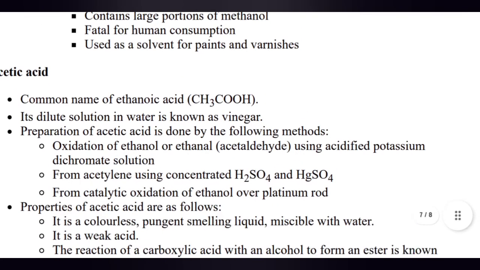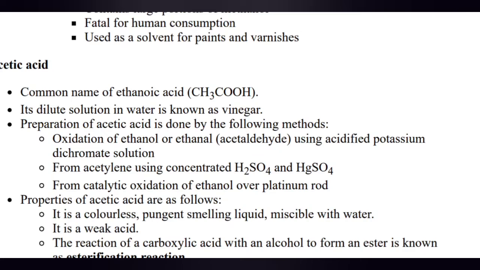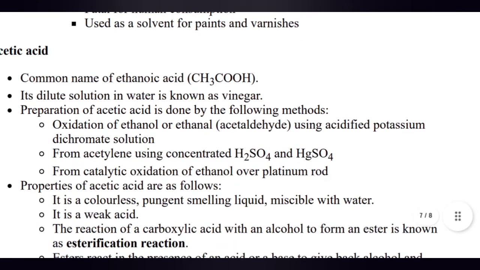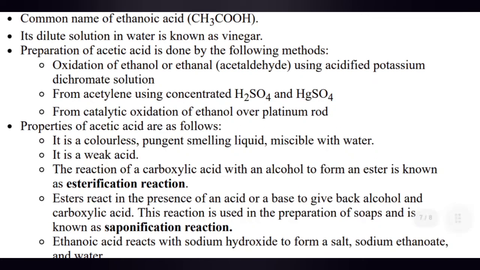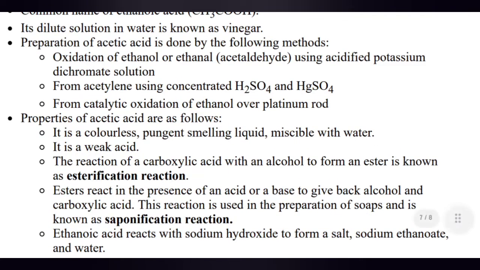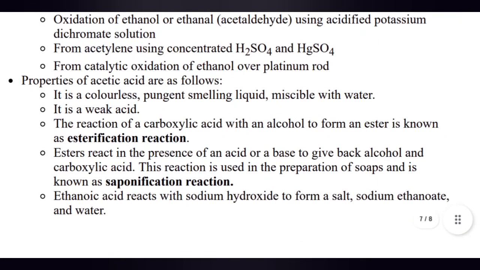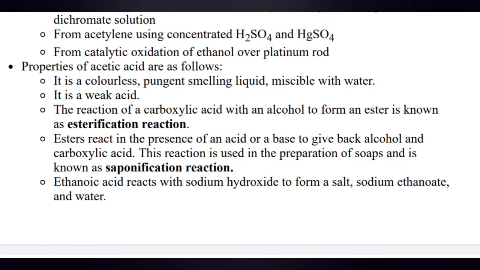Acetic acid, common name of ethanoic acid, CH3COOH. Its dilute solution in water is known as vinegar. Preparation of acetic acid is done by the following methods: oxidation of ethanol or ethanal using acidified potassium dichromate solution, and from acetylene using concentrated H2SO4 and HgSO4. Now the properties of acetic acid are as follows. It is a colorless, pungent smelling liquid miscible with water.